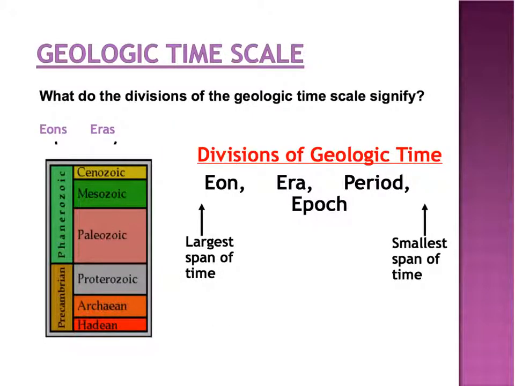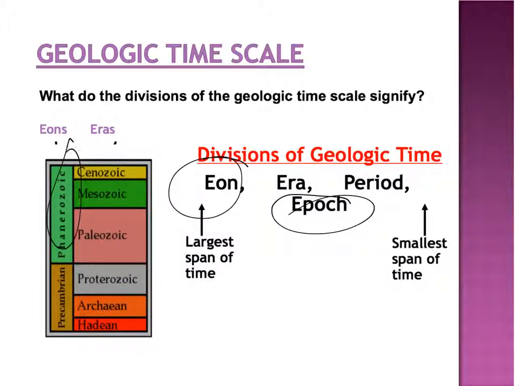So the geological timescale is first broken into eons, and eons are the largest expanse of time, and eons are broken down into eras, and eras are broken down into periods, and periods are broken down into epochs. So eons are the largest amount of time, and epochs are the smallest amount of time.